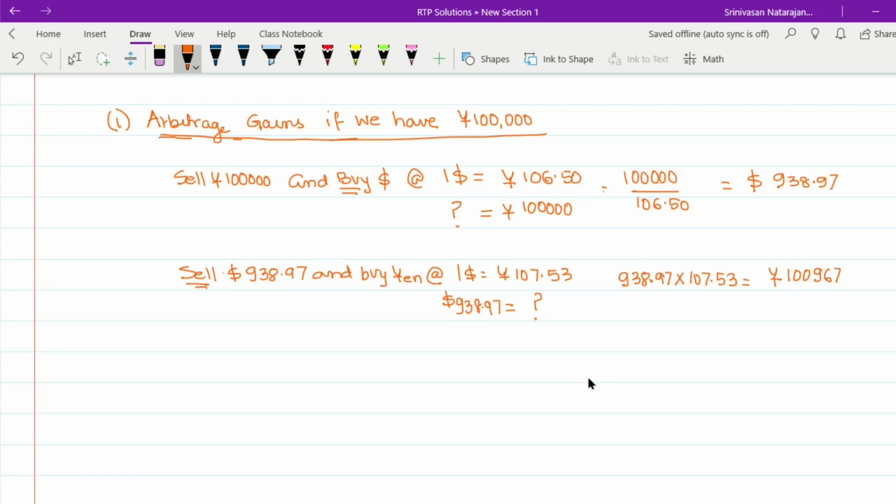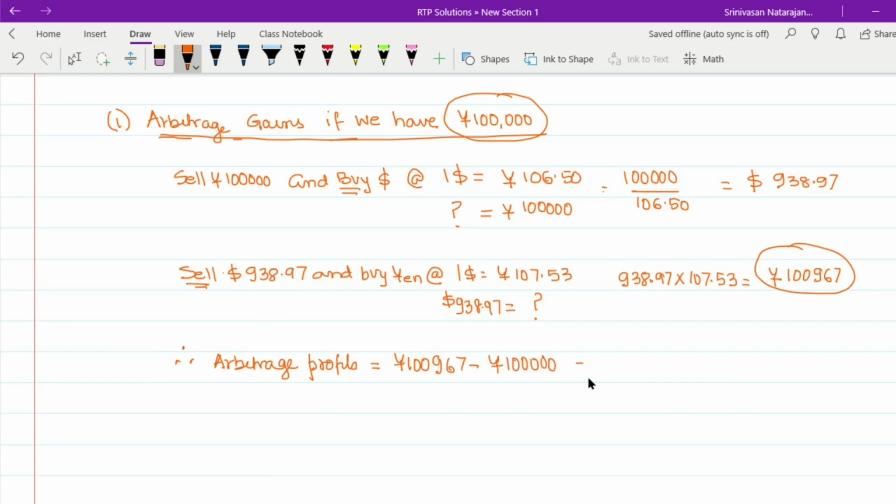How much is the arbitrage profit? Understand, we began the arbitrage with 100,000 yen, and with how many yen are we ending up? We are ending up with 1,00,967 yen. Therefore, arbitrage profit is 1,00,967 yen minus yen 1 lakh. That gives us an arbitrage gain of yen 967. This is the arbitrage gain which we would make if we did the arbitrage with 100,000